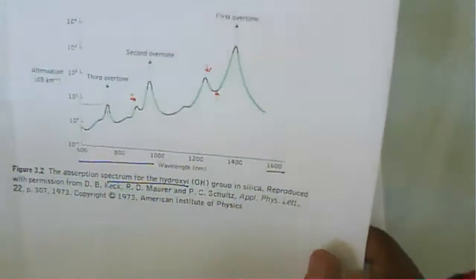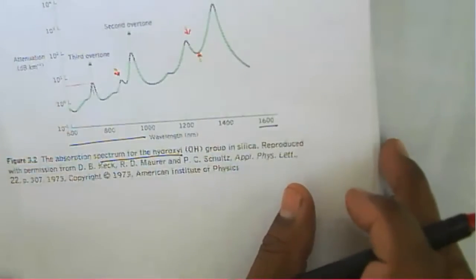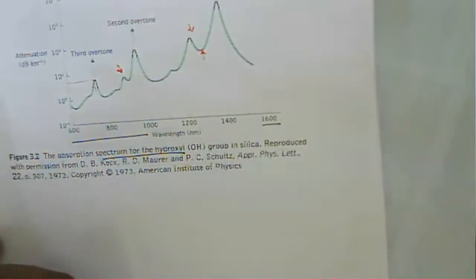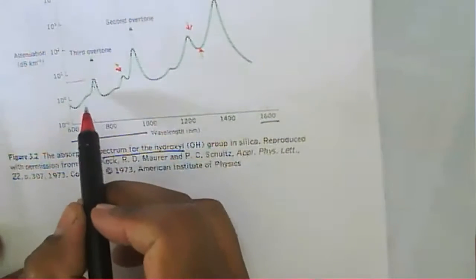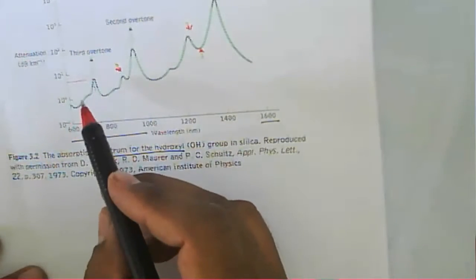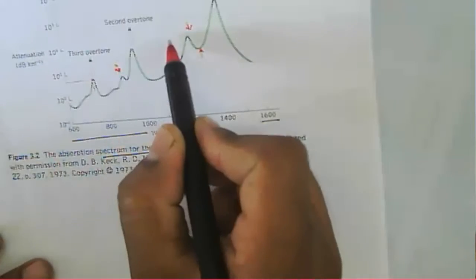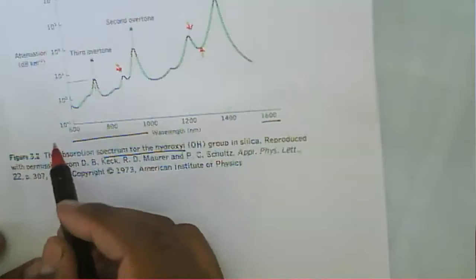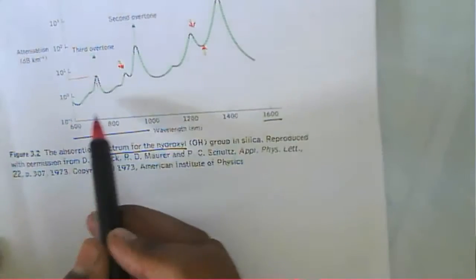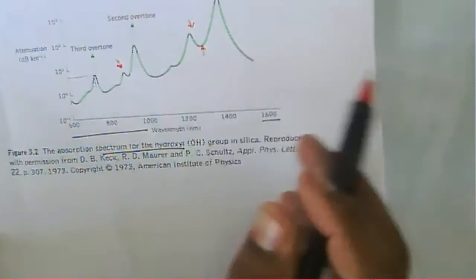Similarly, here we have the extrinsic absorption. This graph shows that there may be a hydroxyl group in the silica, and because of that hydroxyl group, absorption takes place at this particular wavelength or band. So attenuation will be minimum for a given particular wavelength, and it can be minimized.